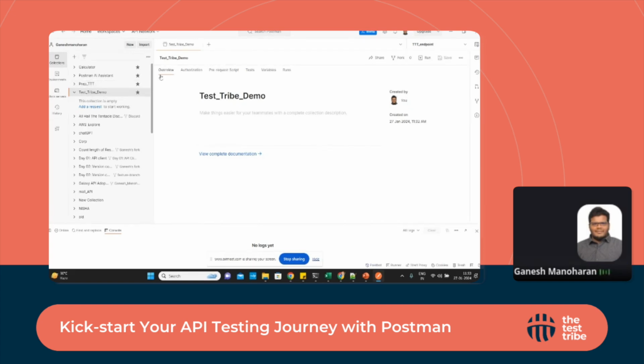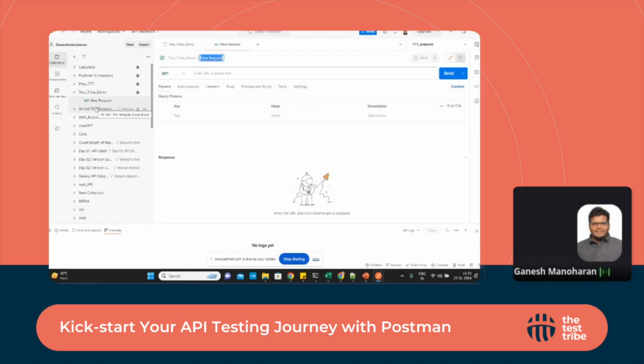And in this collection area, we can add a test or something on top of the things as well. Also if we want to add a new request, we can use this Add Request button. By default, it will show the GET method. If we want to go for the POST method, we need to select it and save this one.